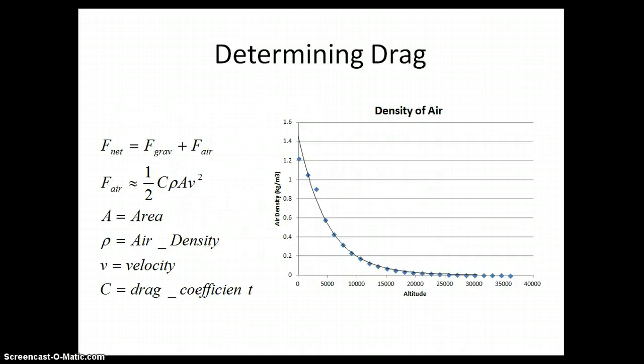I then had to determine the effect of drag on Baumgartner's fall, as the net force acting on him included both the force of gravity and drag. However, after much trial and error, I found that the approximate force of air resistance was the best approximation of drag, as it allowed for the change in air density as well as a drag coefficient that I could change to tweak the model if necessary. However, it should be noted that the air density changed dramatically as Baumgartner fell, and the best possible way to incorporate this into the model was by taking the average over a set period of time.